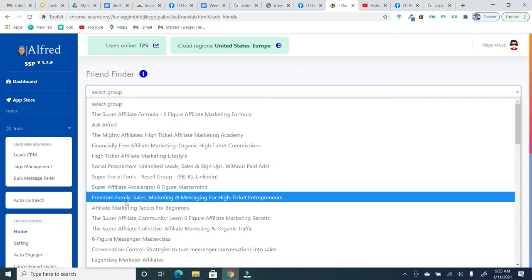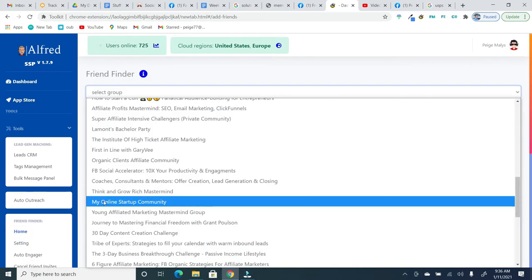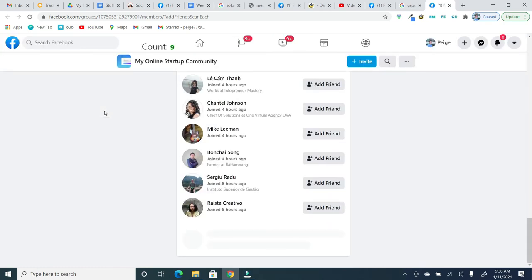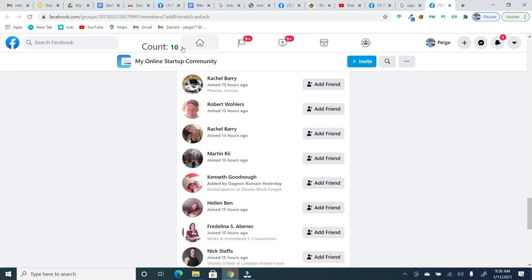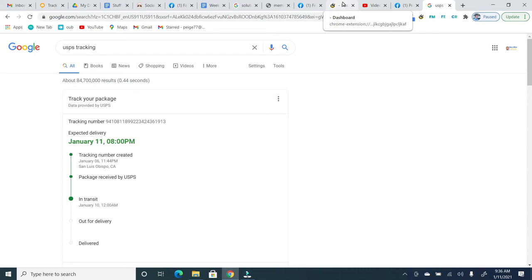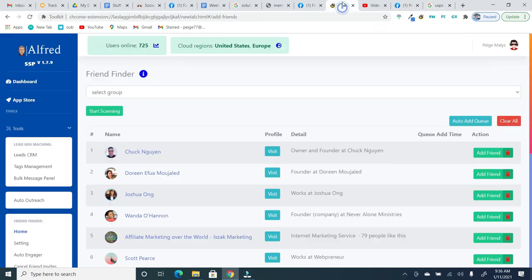And now we're going to go ahead and choose our groups. Let's do my online startup community and we will start scanning. As this scans, make sure you're not doing anything else. It will go really slowly. And this is the count. This is how many people it's found so far. As you can see, it instantly found 10 people. Took less than 5 seconds.